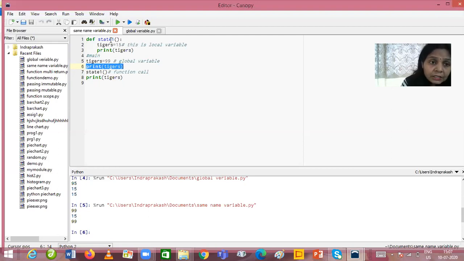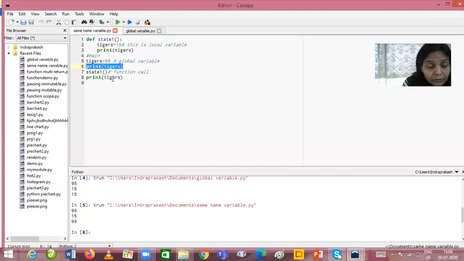And after execution of this function, when we come back from this function, the compiler will come to statement 8, and it will continue the execution of the main area, and it will execute statement 8 that will print the value of tiger variable again. Okay, the main important thing to note down over here is what will be the value of the tigers variable in statement number 8.